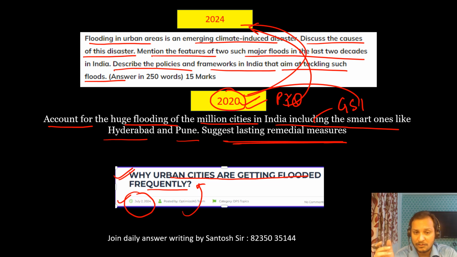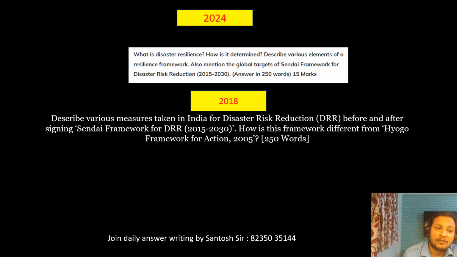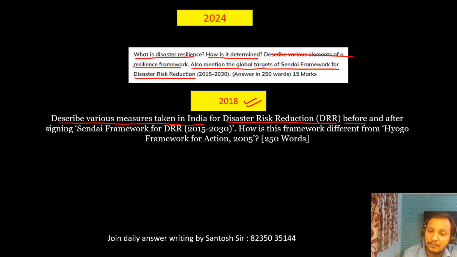Let us see another question. What is disaster resilience? How is it determined? Describe various elements of the resilience framework. Also mention global targets of the Sendai framework for disaster risk reduction. You can see the 2018 question: describe various measures taken by India for disaster risk reduction before and after the Sendai framework, Disaster Risk Reduction 2015-2030. How is this framework different from the Hyogo framework?